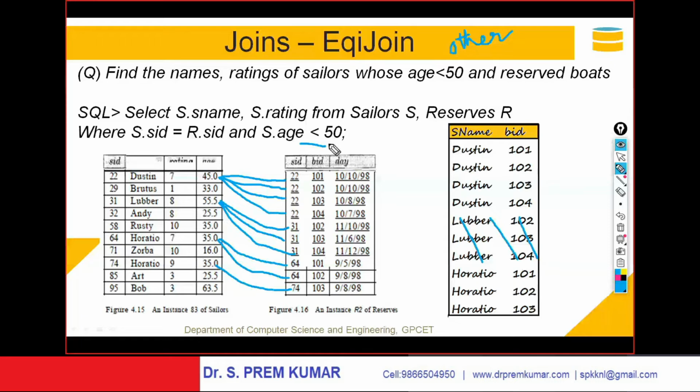If you say Lubber, his age less than 50 is false. It is 55.5. That is false. It is not satisfying the condition less than 50. And hence in the output, you will not get Lubber. You will get the rest. You will get the data of Dustin. You will get the data of Horatio.